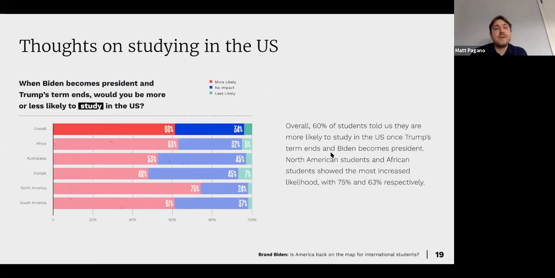Then we look at when Biden becomes president and Trump's term ends, which is happening today. Would you be more or less likely to study in the US? Again, here we can see 60% of students tell us they are more likely to study in the US once Trump's term comes to an end. North American students and African students showed the most increased likelihood with 75% and 63% respectively. As we can see here, more likely is obviously taking over the bulk of the percentages. No impact is still pretty high here as well. So most of the people are saying there's nothing of a change that they're going to see. And then typically below 10% for each of the continents are saying that it is now less likely that they will come to study here.